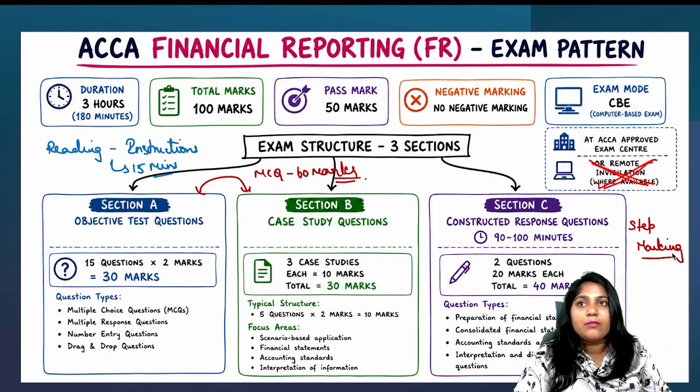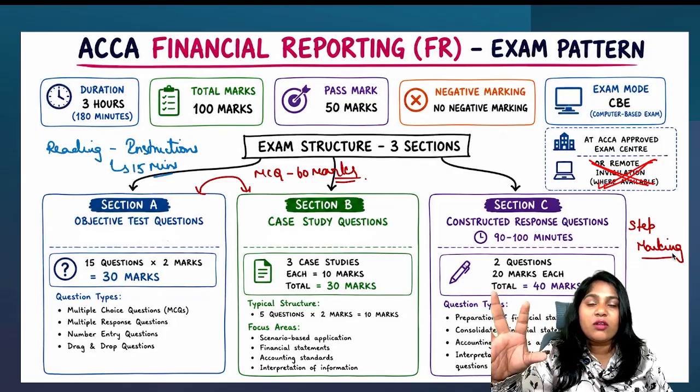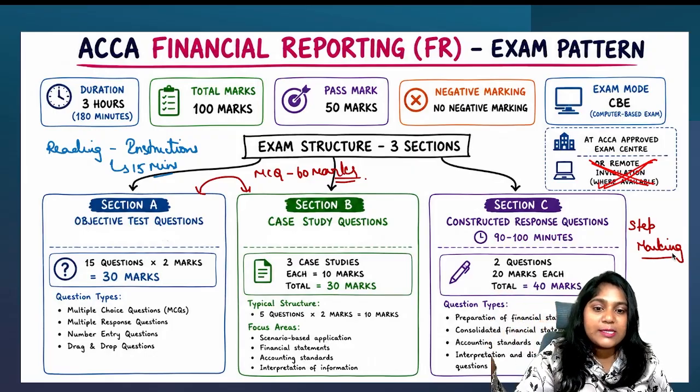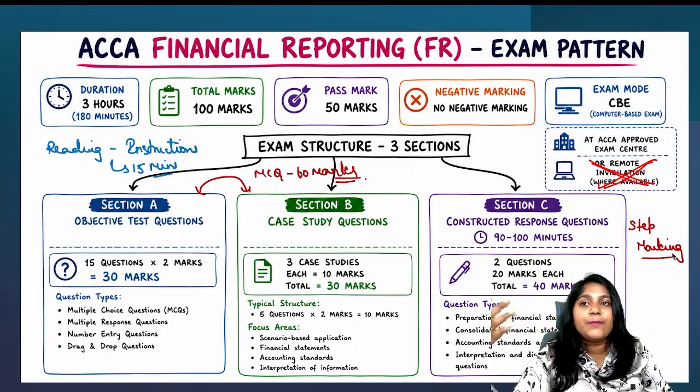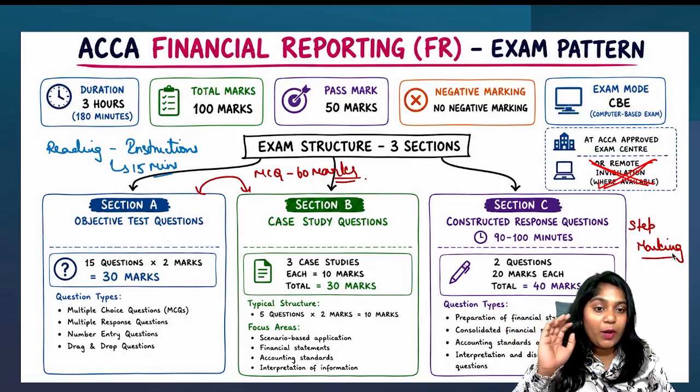And typically, a lot of you guys keep asking me how many minutes I have to spend on section C. Somewhere around 90 to 100 minutes makes more sense. It depends, guys, on what sort of questions you get. On an average, 90 to 100 minutes is more than enough for your section C, provided you know every single thing about it.